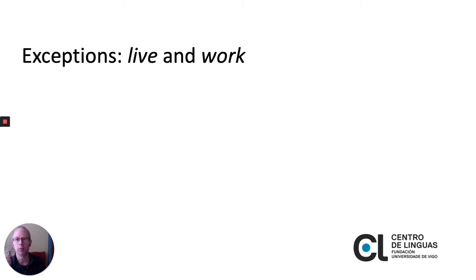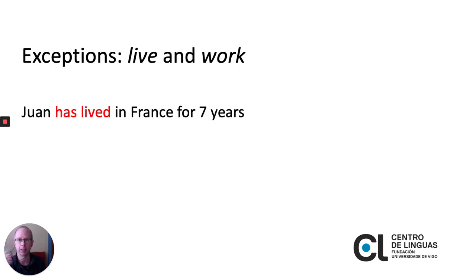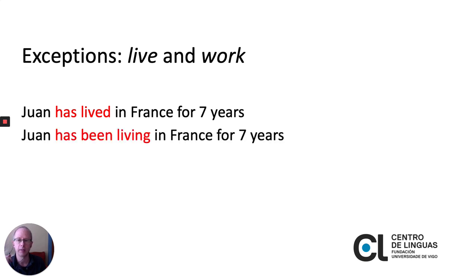Now, with the verbs live and work, we can use both the present perfect simple and the present perfect continuous, with very little change in meaning. You can say Juan has lived in France for 7 years, or Juan has been living in France for 7 years. They mean practically the same thing, although we might use the second one, has been living, if we want to emphasize that it's just a temporary situation.